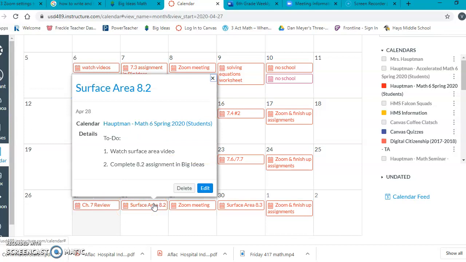So tomorrow, you're going to watch a video over surface area. The video will be linked here. It's not yet, but it will be. You'll watch a video over surface area. The video is going to talk about lessons 8.1, 8.2, and 8.3 all in one video. So you're going to get a lot of information in one video. I'll try to make it manageable for you though.